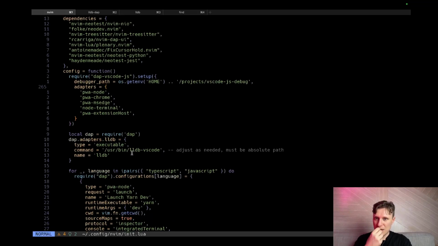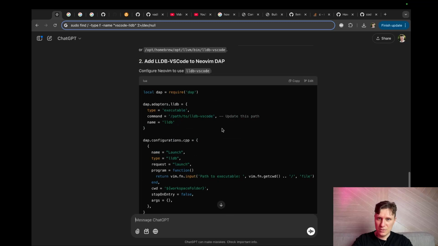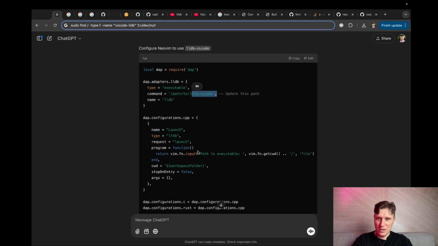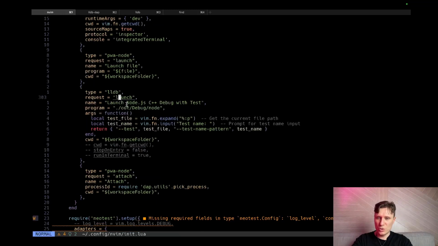Adapters, executable command. Let's put our command here, like this, LLDB DAP. Yeah, it's analogous. And what we can do now, we will just try to launch our node, correctly. And we will use this one.